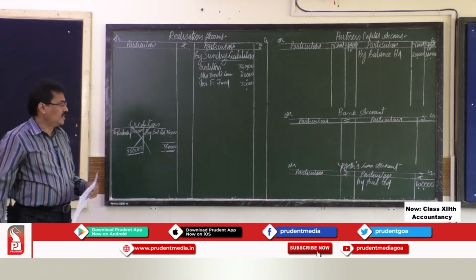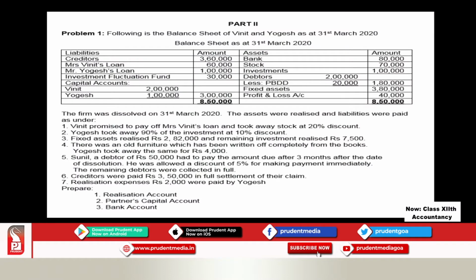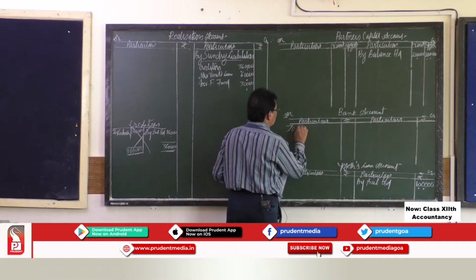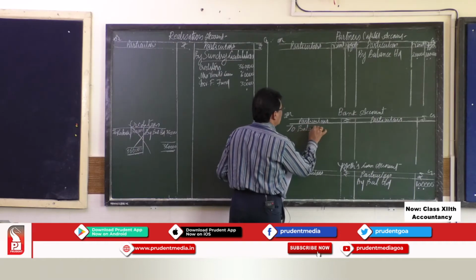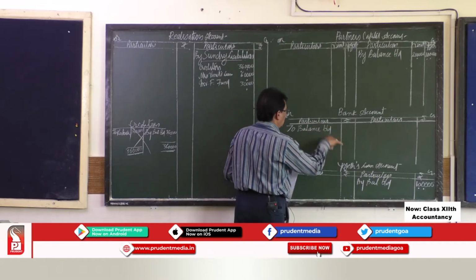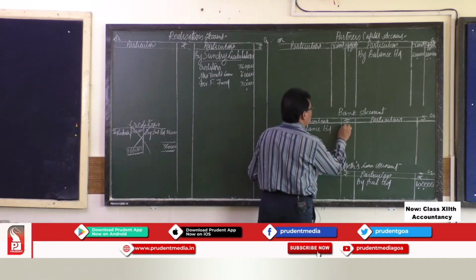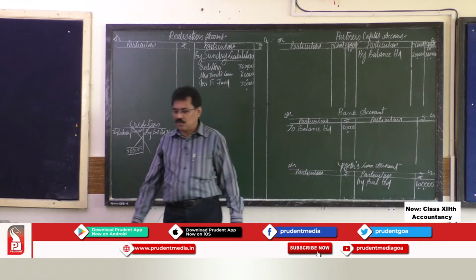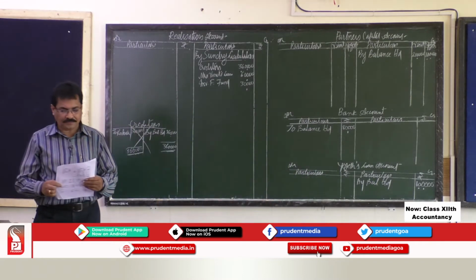Now, coming to the asset side, we have bank balance. It is in liquid form and need not be realized. So, we have to transfer that bank balance as it is to the bank account. To balance brought down, your bank balance is rupees 80,000.